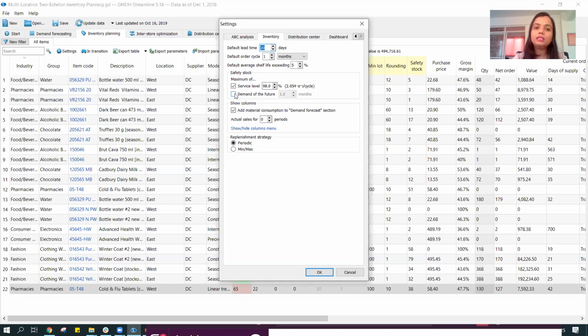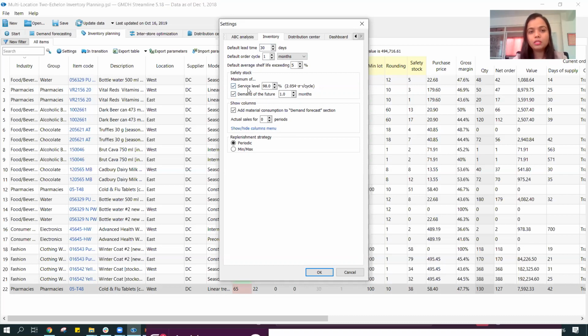Or I can tell the system to use my future demand as the basis for my safety stock, that I want to have a minimum of 1 month of my future demand as my safety stock. So I can choose to use that, or I can make a strategy over here that the maximum of these two becomes my safety stock.